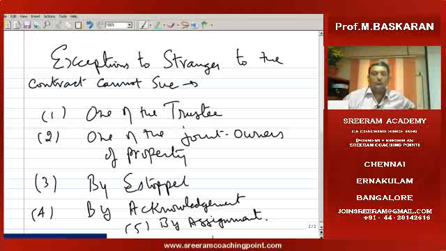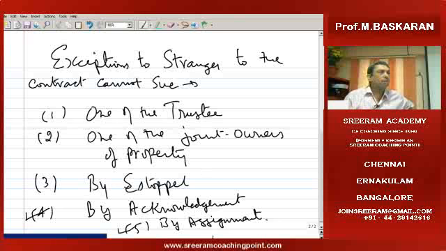Then the next one, acknowledgement. Acknowledgement means somebody has acknowledged that he is also a party to the contract. He may not be originally, but subsequently he acknowledges, yes, I am also a party to the contract. Then assignment. When some work is assigned to another person to be done. Suppose myself and himself, both of us are parties to the contract. But suddenly I say I will nominate somebody else. I will assign my interest in his favor. In my place, he will perform the contract. When I have assigned my right to another person, that assignee can also perform the contract, even though he is not a party to the contract, he is a stranger to the contract.